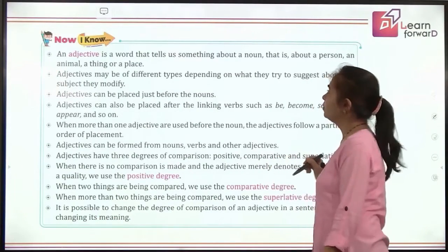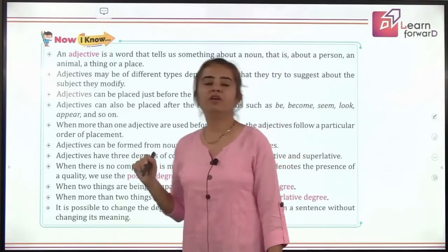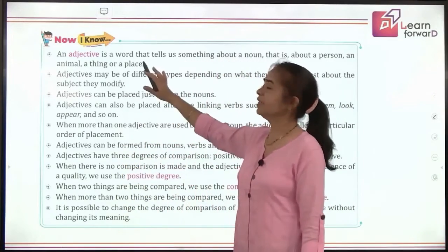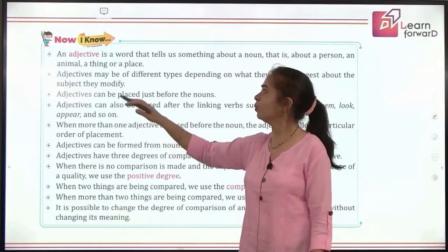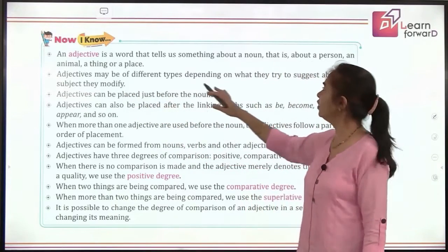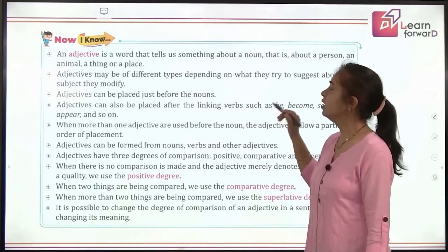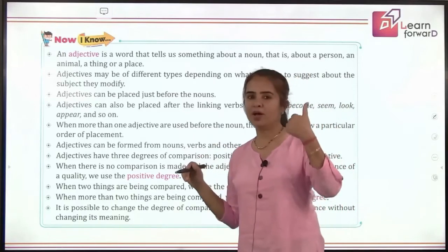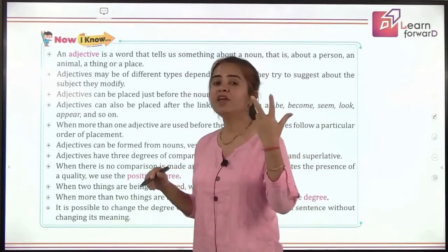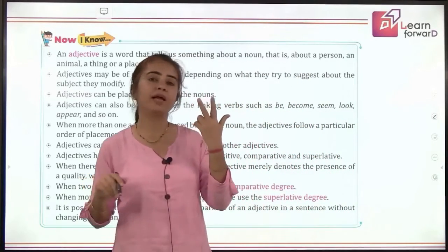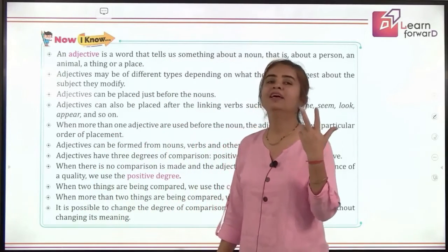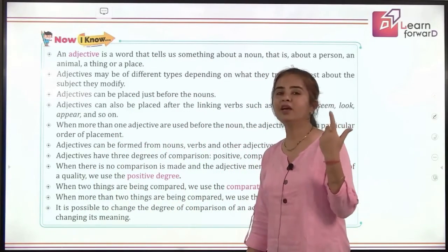So it's time to recall what we have learned in adjectives till now. What is an adjective? It is a describing word. Then we have learnt about different kinds of adjectives. They were adjective of quality, quantity. Then we have number. In number, we have 2 types of adjectives. Do you remember? Perfect. Cardinal number and ordinal number.